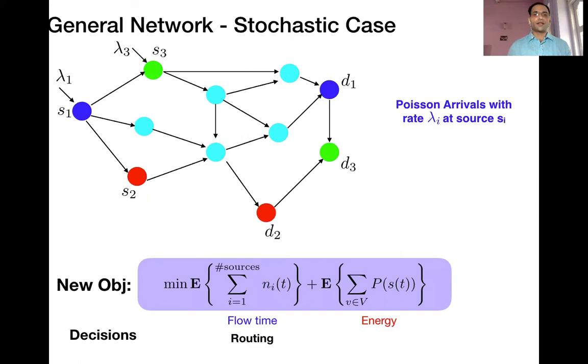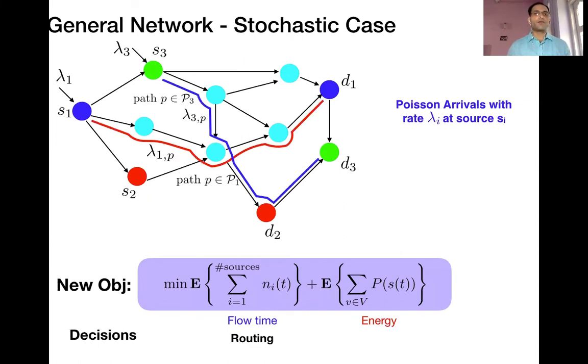And the decisions to be taken are routing, that is, how an arriving flow should be split across different paths in the network, and the speed chosen for each node V. So this is the objective function. We want to minimize this with respect to routing and speed decisions.